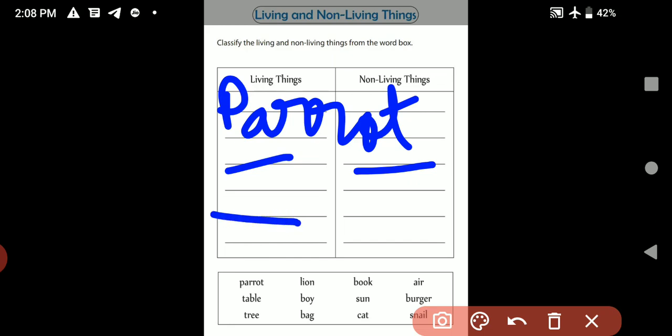Sun, living thing or non-living thing? You have to write here. Burger, non-living thing. Tree, living thing. Bag, non-living thing. Cat, living thing. Snail, living thing. So you have to identify them and then you have to write down according to their characteristics in the living thing column or non-living thing column. So you should know all the characteristics of living things and non-living things, that how could you identify that this one is the living thing or non-living thing, right? All of you have to do this one in your notebooks.